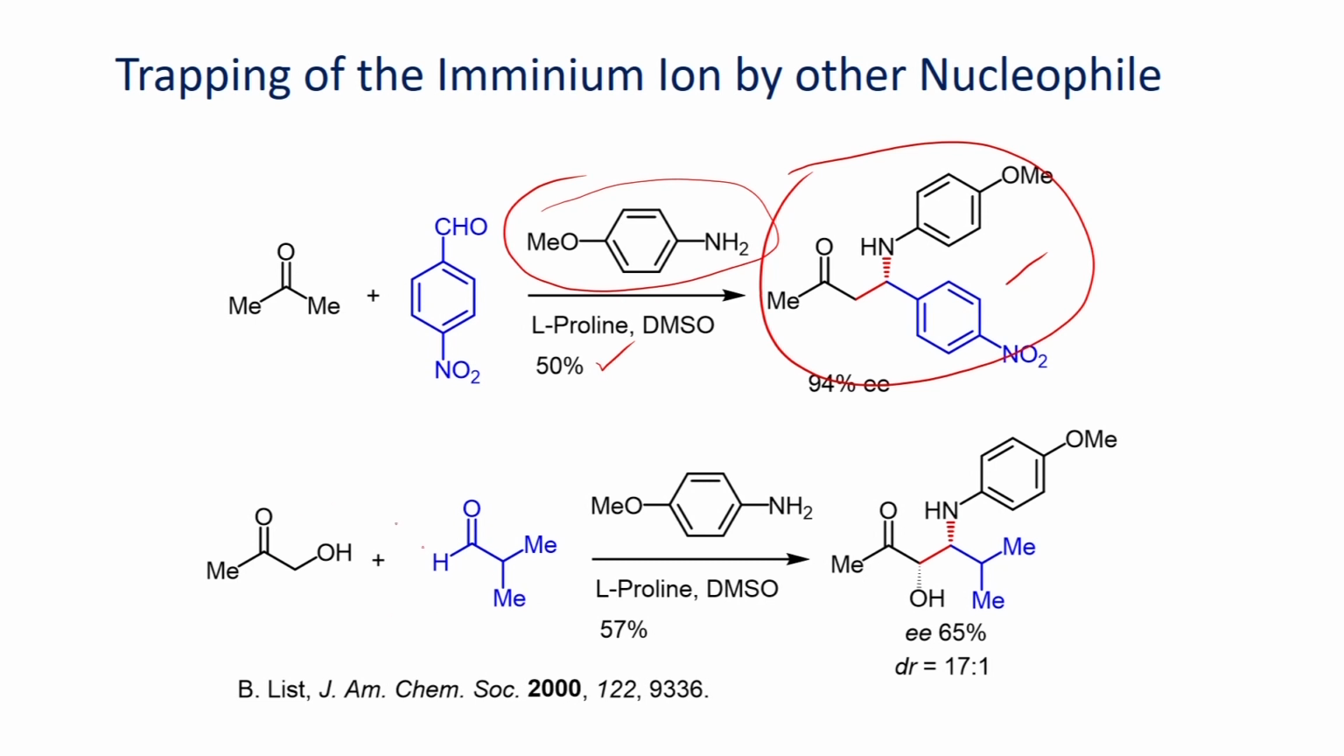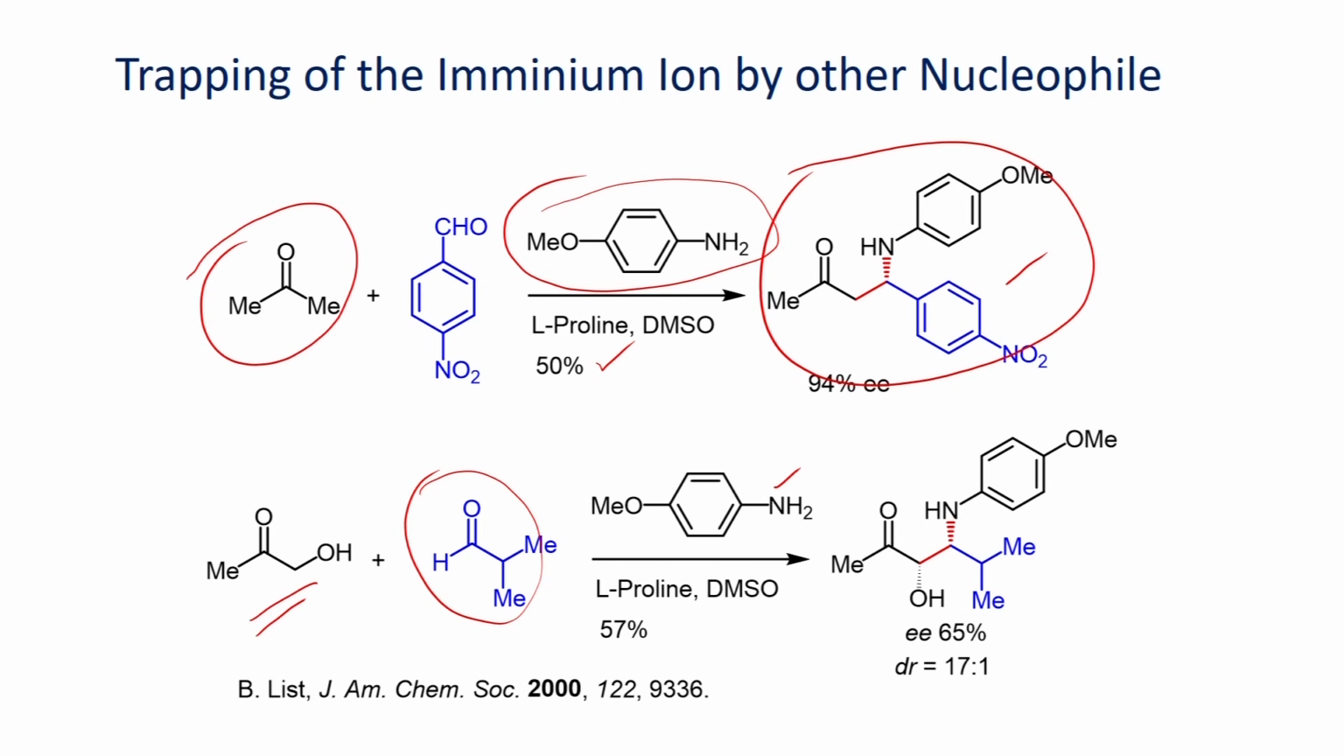If you replace the acetone with this carbonyl compound, and if you change the aromatic to aliphatic aldehyde, isobutylaldehyde, you can also try to react with this aniline derivative to give the addition product. When you use this substrate, the enantiomeric excess is reduced to 65%. These are some of the examples for the recent developments in Mannich reaction.